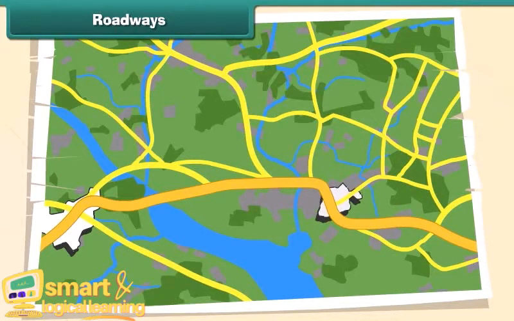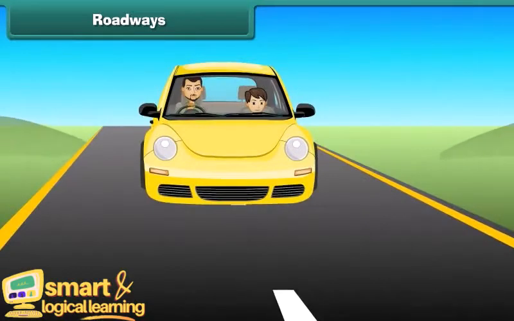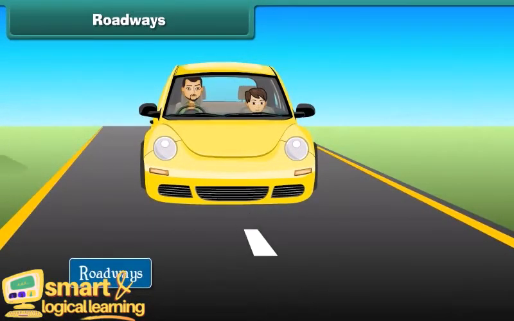Roadways. Roads connect one place to another on the surface of land. The ways or paths on which vehicles are driven are called the roadways.